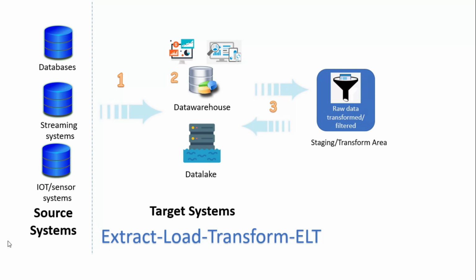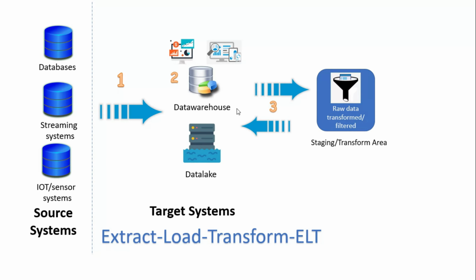That means we are loading the entire data, unlike ETL, where we get only a subset of data. So here we load the entire data to the data lake or a data warehouse for that matter, and then we apply the transformation logic as needed, and write it back into the same data lake or data warehouse, maybe in a different location.